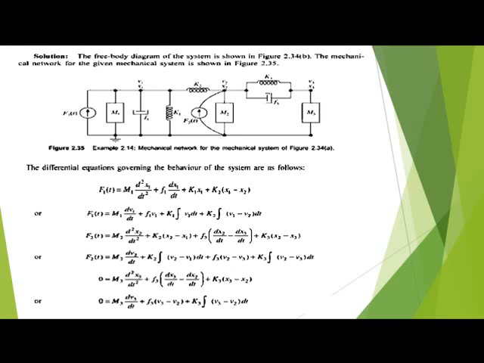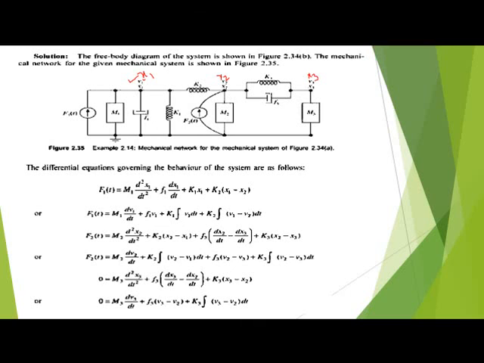From this free body diagram we get the mechanical system, and here the nodes are x1, x2, x3, understood? This is m1, m2 and m3. That is the node x1, this is x1, this is x2, okay, this is x3.